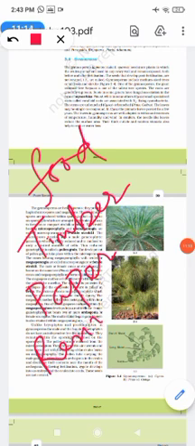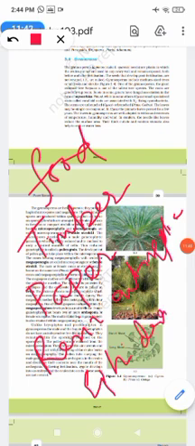Resins are semi-fluid secretions which prevent microbial and insect attacks, so antiseptic usage is also there. And then they are also used for ephedrine. Ephedrine is a drug obtained from Ephedra and used in curing respiratory ailments. Okay, so that's it about the gymnosperms.